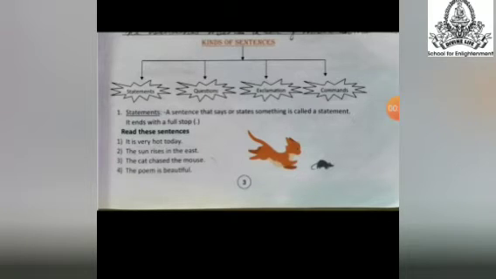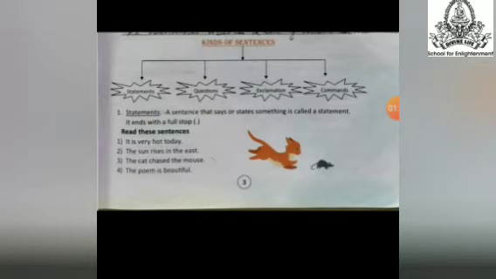That is right. The sun rises in the east. The sun always rises from the east, right? You cannot change the statement. The cat chased the mouse. The poem is beautiful. So what is a statement sentence? It is a telling statement. आप जो बोलते हो ना, जैसे आपने कह दिया आज गर्मी है. Okay. Yes, today is hot. The sun rises in the east. Yes, the sun rises in the east. It's a statement. Okay, and understood now?